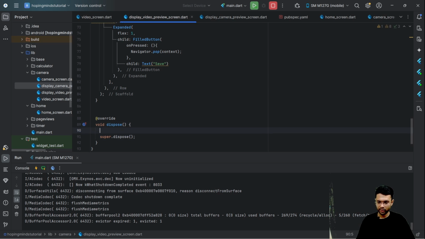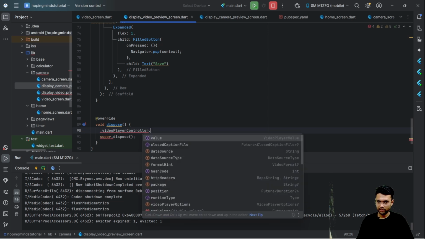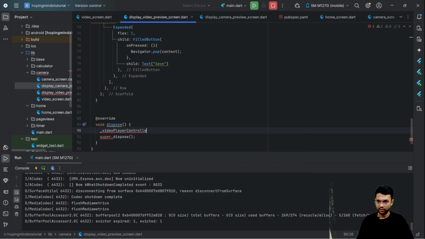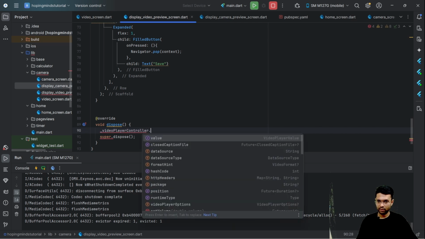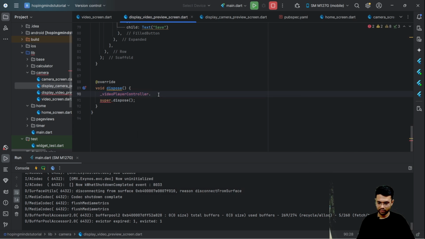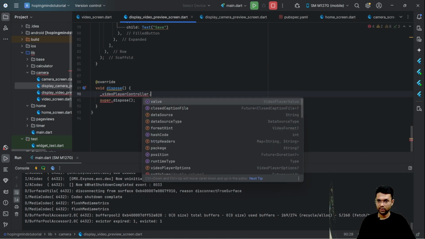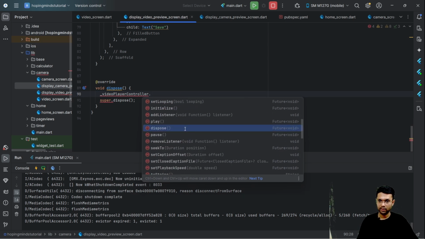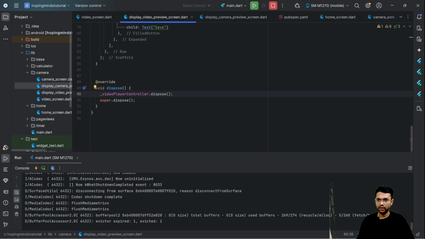Hence, in this particular case, let me just dispose this video player, and let me see if the same function exists in case of the Chewie controller. Well, even if it does not exist, once I dispose the video player, this will automatically dispose.